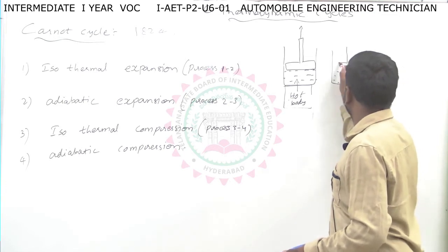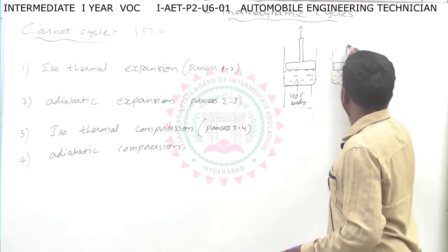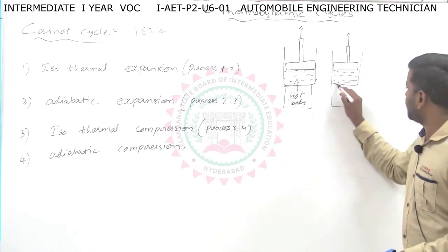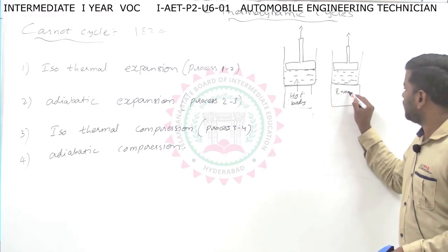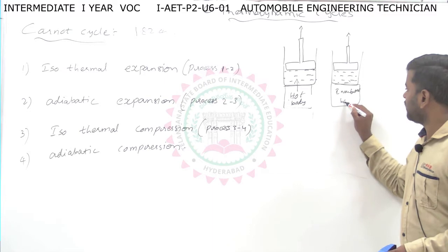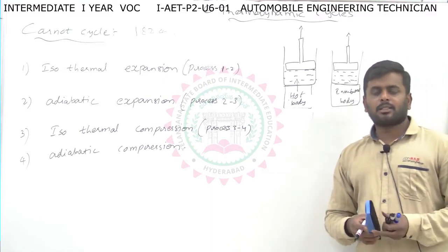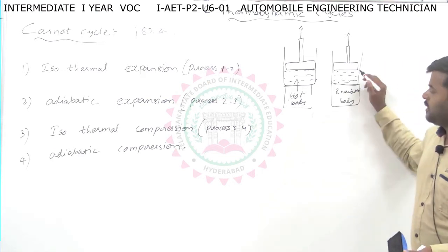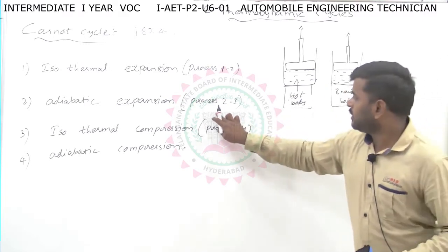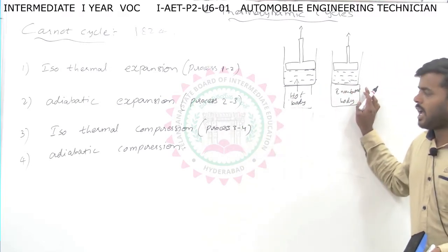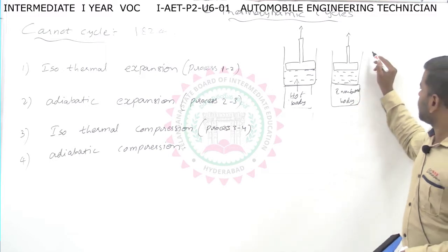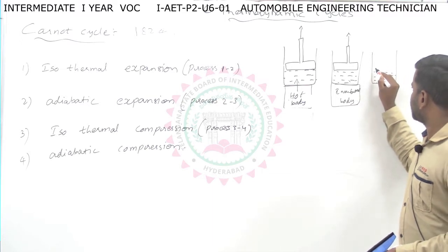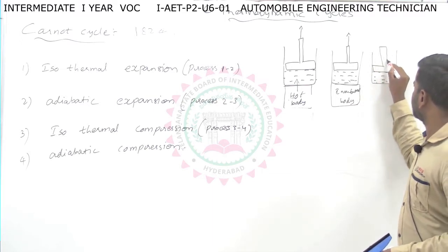The second process is adiabatic expansion. Again the piston is moving up and the gas is expanding. But here, we are not supplying any heat. We are connecting to the insulated body. Already we know that an adiabatic process means there is no heat addition or heat rejection to or from the system. So that is the adiabatic process. This is the process 2 to 3. What is the process 2 to 3? Adiabatic expansion.